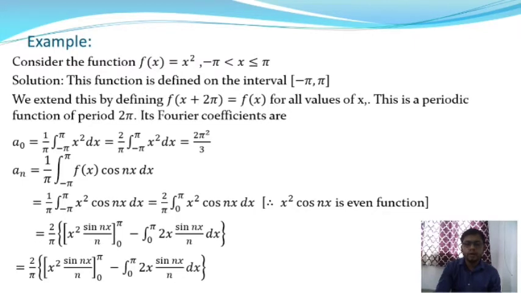After putting the upper limit as well as the lower limit, we get the value of a0, and it will be 2π²/3. So this is the value of the coefficient a0.